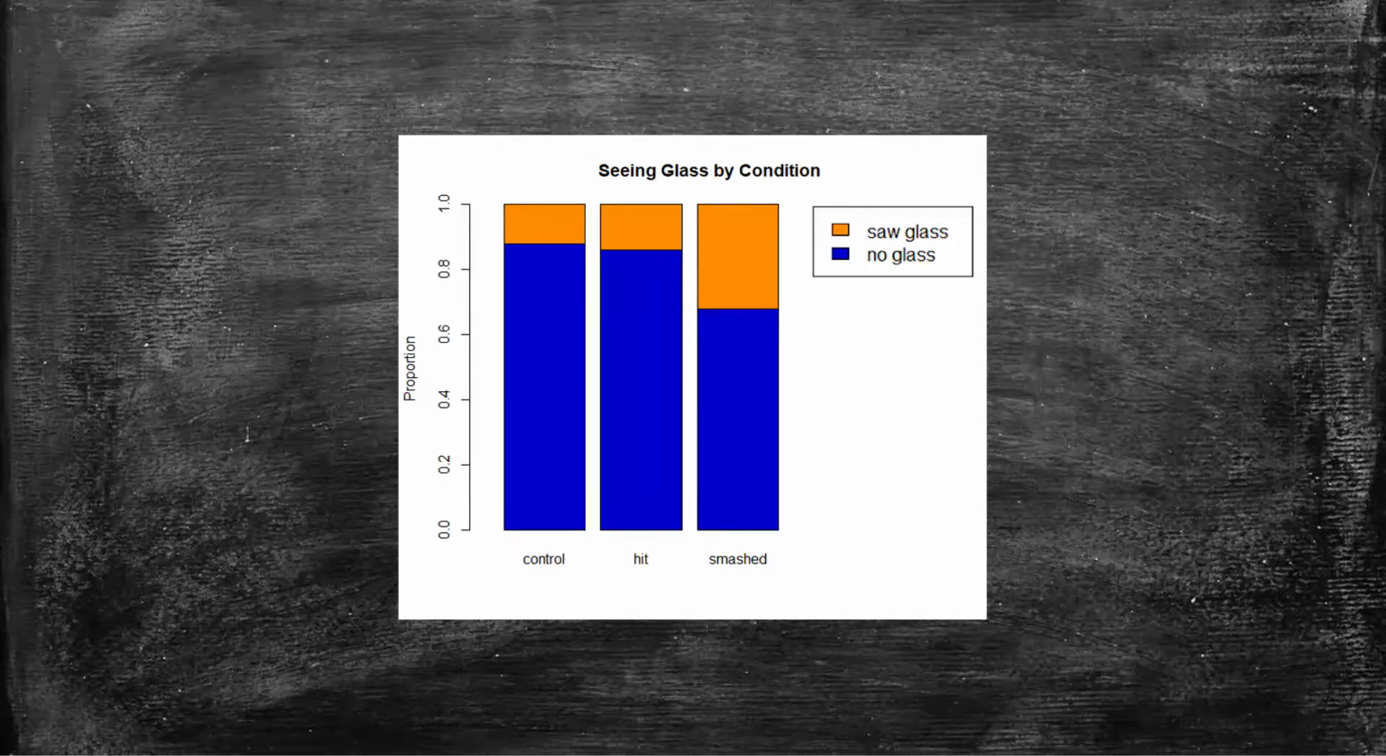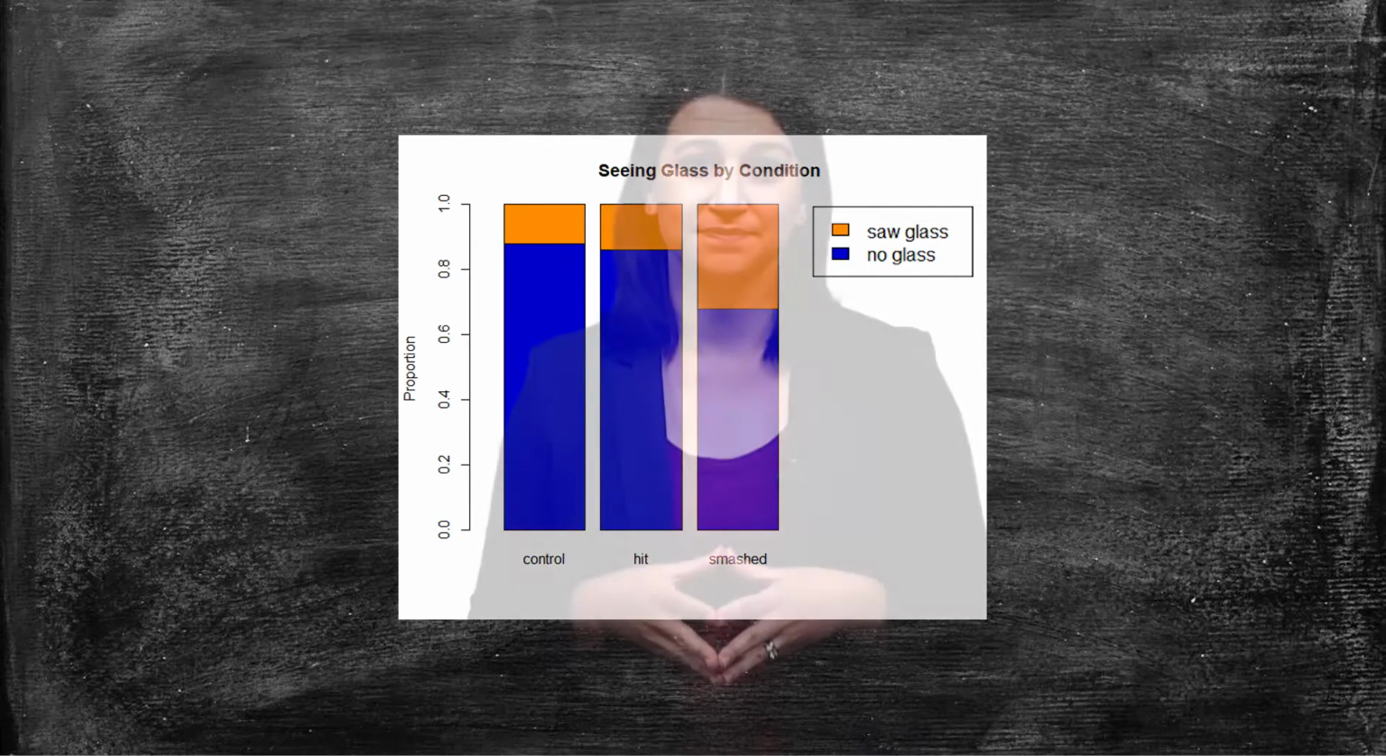Is there evidence that language was related to reports of seeing broken glass? Well, it does appear that the group that reported seeing glass the most frequently was the group that heard the phrase smashed into, while the rates of reporting seeing glass were fairly similar for the hit and control groups. But this visual check is not statistical evidence.